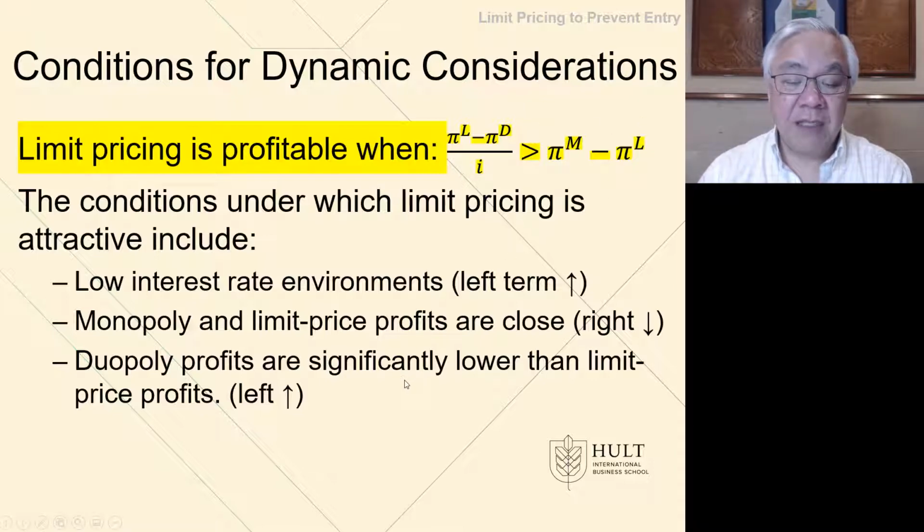And then the duopoly profits are significantly lower than the limit price profits, and that's the numerator on the left side. So in this expression, if the duopoly profits are significantly less than the limit pricing profits, again, you'd have more incentive to take on the limit pricing because there's a higher price for you to pay, so to speak, if you were to lose out and allow the duopoly to exist.